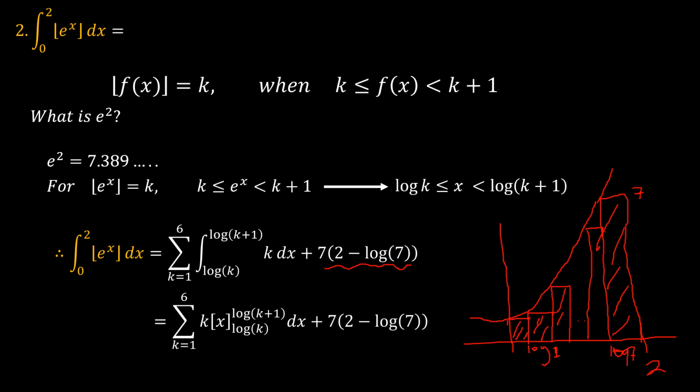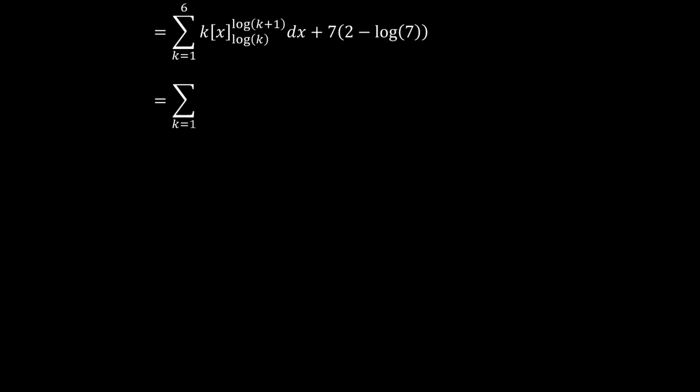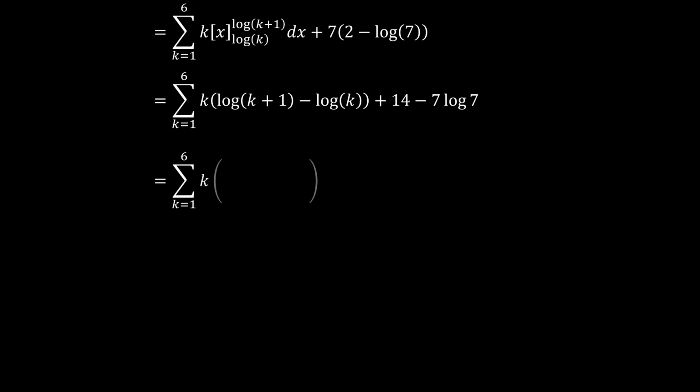But anyway, doing our due diligence is fine. So we have x times k, and we're applying the limits. So that becomes k times (log(k+1) minus log k). And then obviously 7 times 2 is 14, minus 7 log 7. So summing up from k equals 1 to 6 of k times log((k+1)/k).